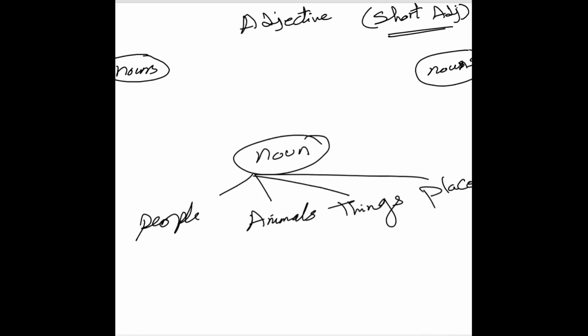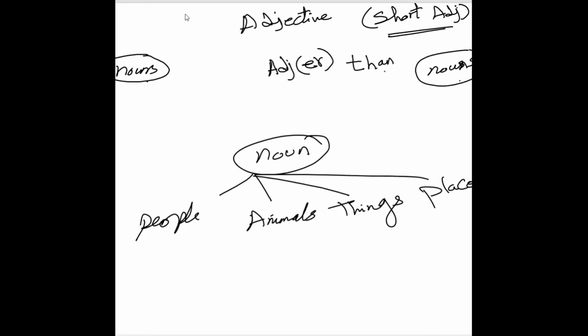So when I compare between two, I can compare between two people, two animals, two things or two places. How can I do that? I'm using the adjective. Only the adjective? No. Now I'm not describing a noun only. I'm making a comparison. So I have to add to this adjective er. Only er? No. The adjective with er and than. The noun, adjective with er, than the other noun.